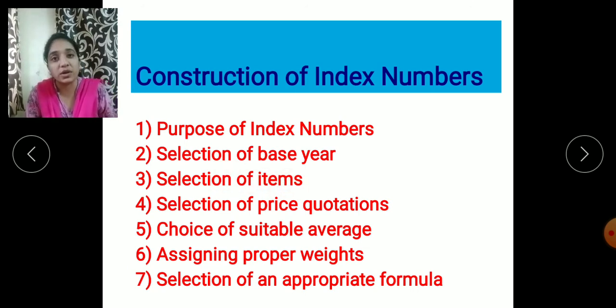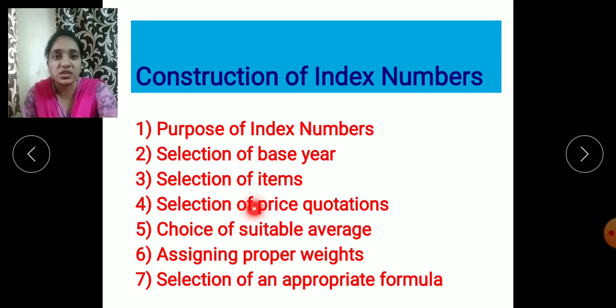That means before the construction of the index number, the items should be selected properly, because we cannot take all the items in the construction of index number. For example, if milk packets are there, we cannot take all the milk packets for the construction of the index number. Only one packet we can take, and on that we can find out the index numbers. Means all the items cannot be included at the same time. Only one item will represent the taste, habits, customs of all the people.